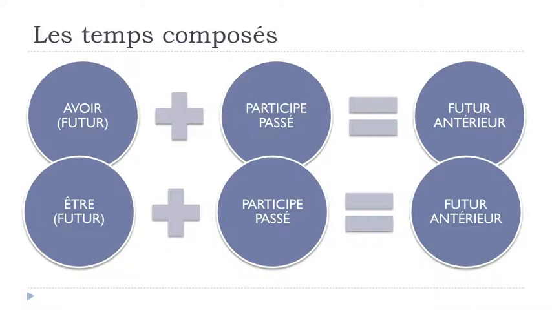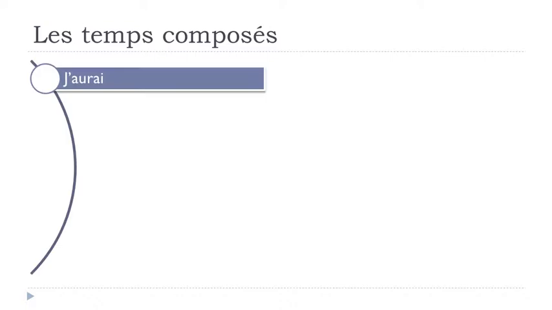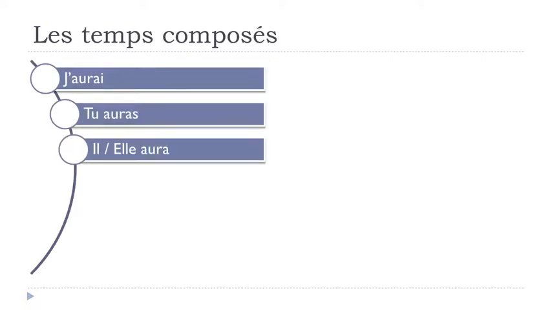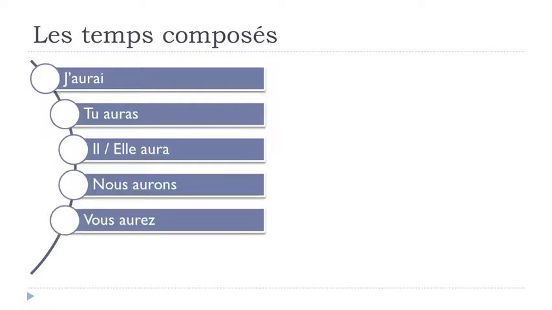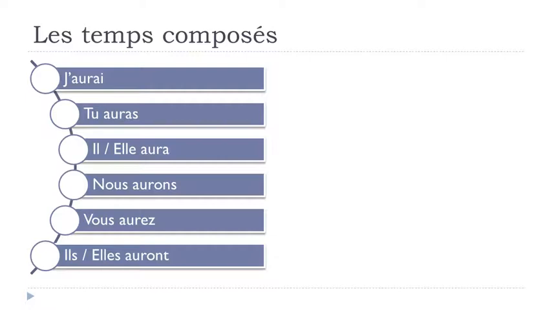So we'll see exactly the same thing as we saw previously for the other tenses. We'll see the future form for avoir and then the future form for être. And for avoir, it will go like j'aurai, tu auras, il aura, elle aura, nous aurons, vous aurez, ils auront, elles auront.